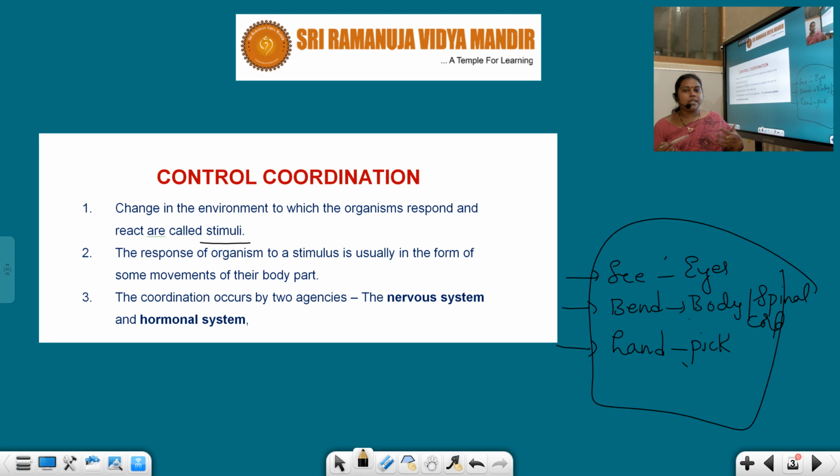So that is the external thing. Internally also, inside the body, we have n number of biochemical processes or reactions occurring each and every minute of our life. They should be well programmed and well organized. This programming and organization is brought about by a good system in our body, that is the nervous system and the hormonal system.